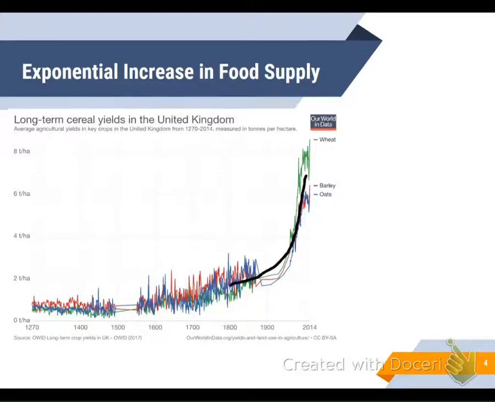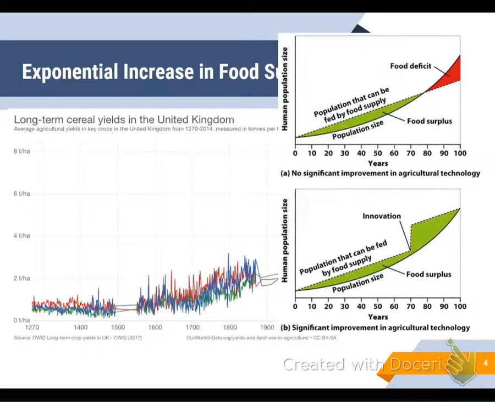It was going up drastically, especially after the innovations of the fertilizer. And again, like we were saying earlier, if the amount of food goes up right here, that's going to supply the growing population. However, if there's a deficit, that is going to lead to the death of individuals.